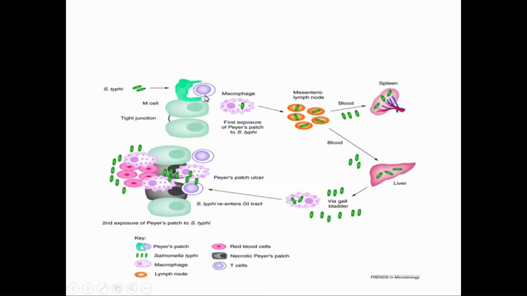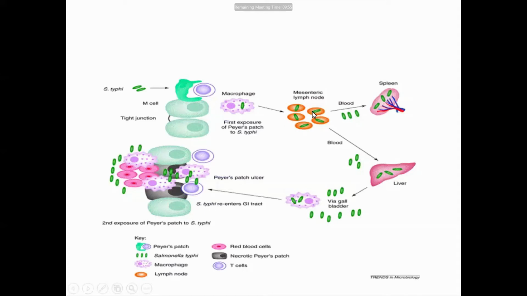What are Peyer's patches? These are lymphoid aggregates in the submucosa and mucosa, localized collections of lymphoid tissue in the mucosa, called Peyer's patches. So Salmonella typhi enters the M cell in the Peyer's patches.